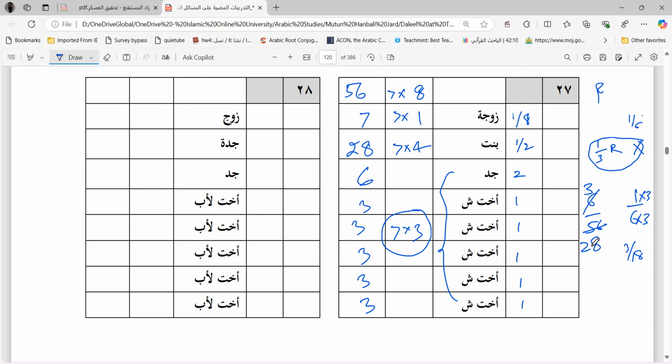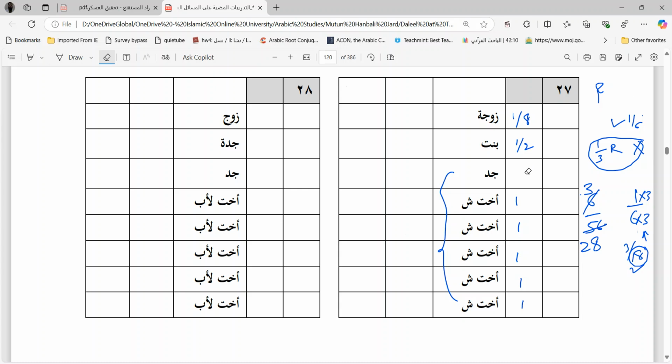3 by 28 is bigger or 3 by 18 is bigger? Obviously 3 by 18 is bigger. Why? Because the denominator is small. The small denominator means the fraction is bigger, which means giving 1 by 6 to the grandfather is better. So we will give the grandfather how much? 1 by 6. So we have to correct the masala, and we will not give by Mukasama; rather we will give 1 by 6 to the grandfather, and these daughters, these girls.